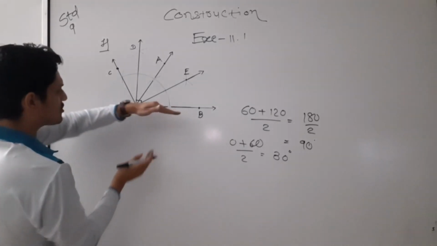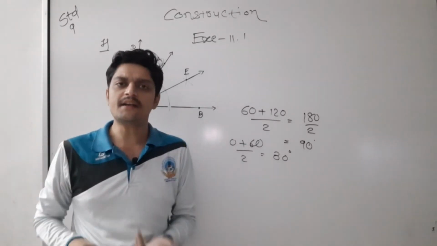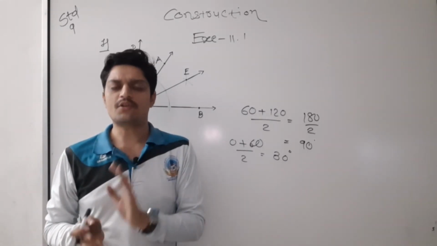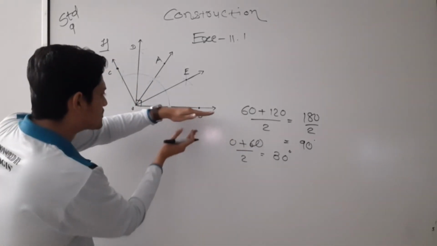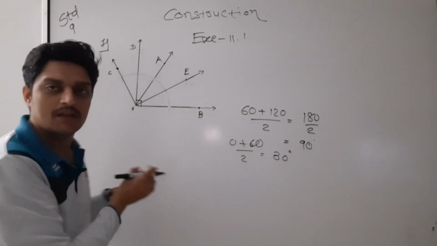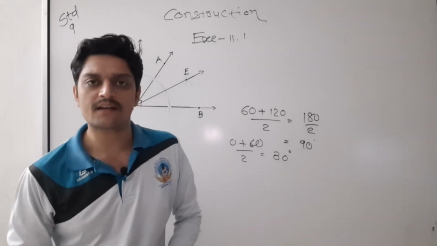And if you draw a straight line, that you all know, a straight line is always 180 degree. So that I will not teach you. If you extend this line from the opposite side, you will get a 180 degree angle.